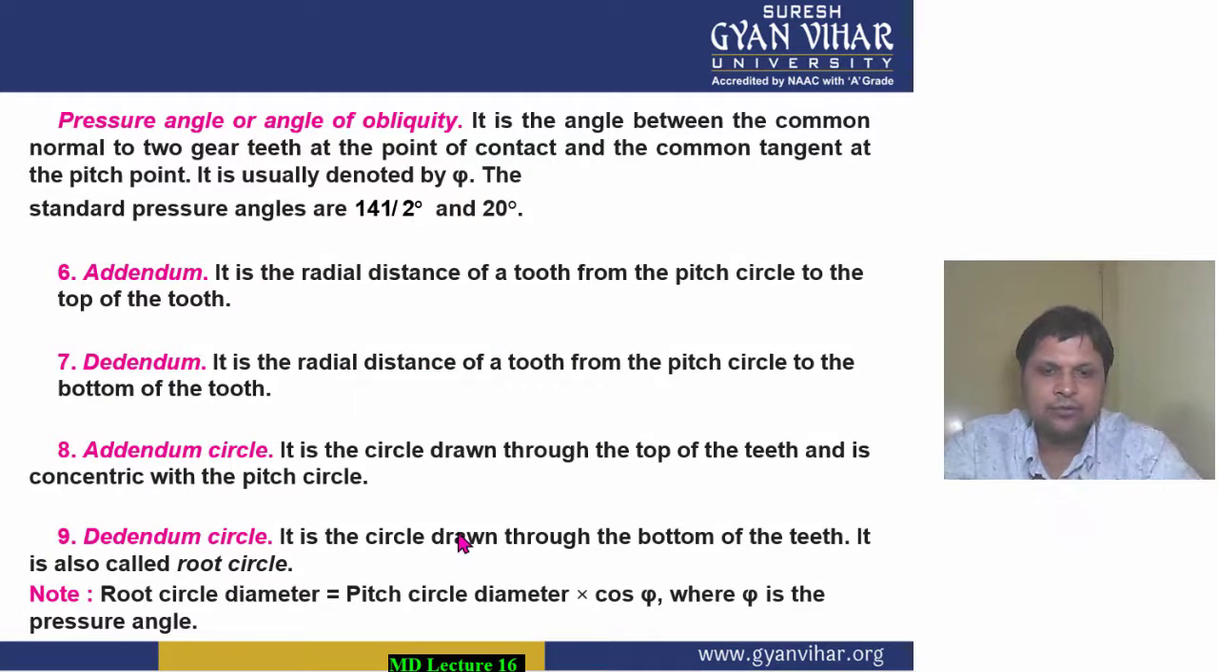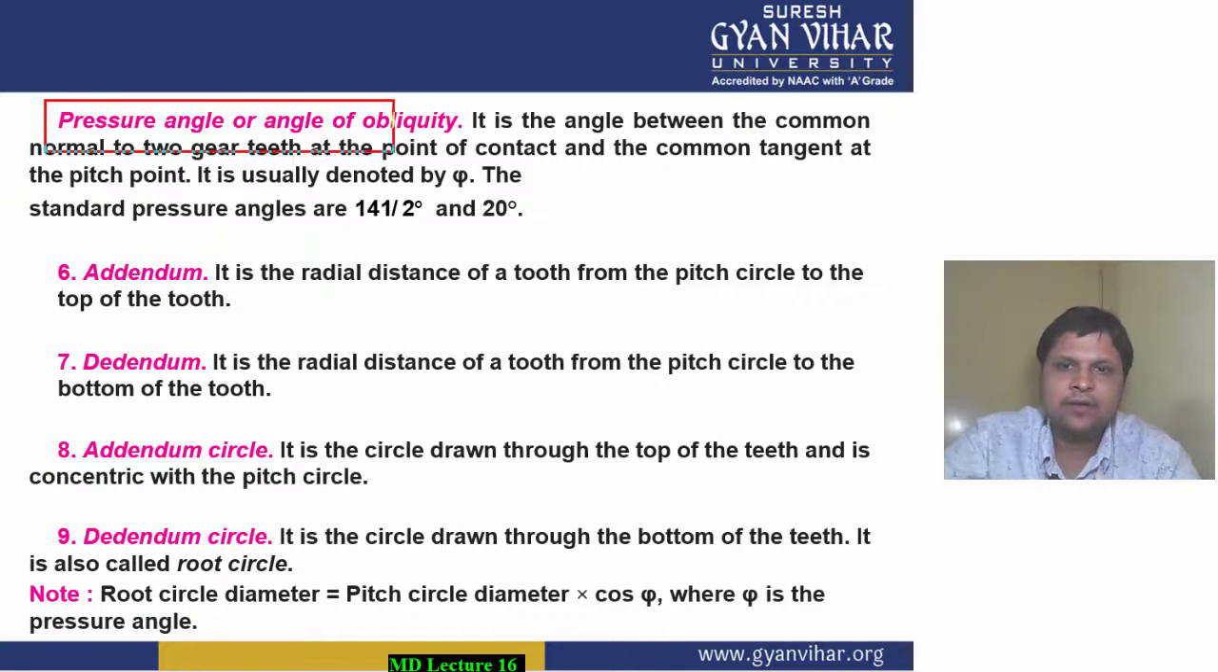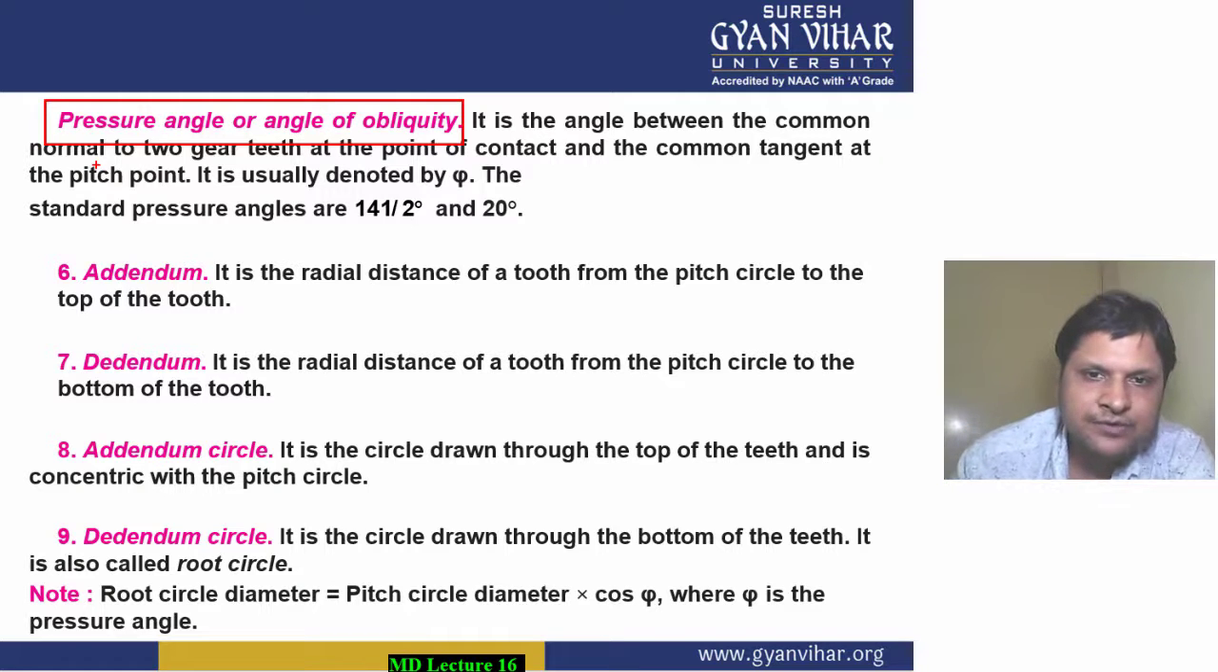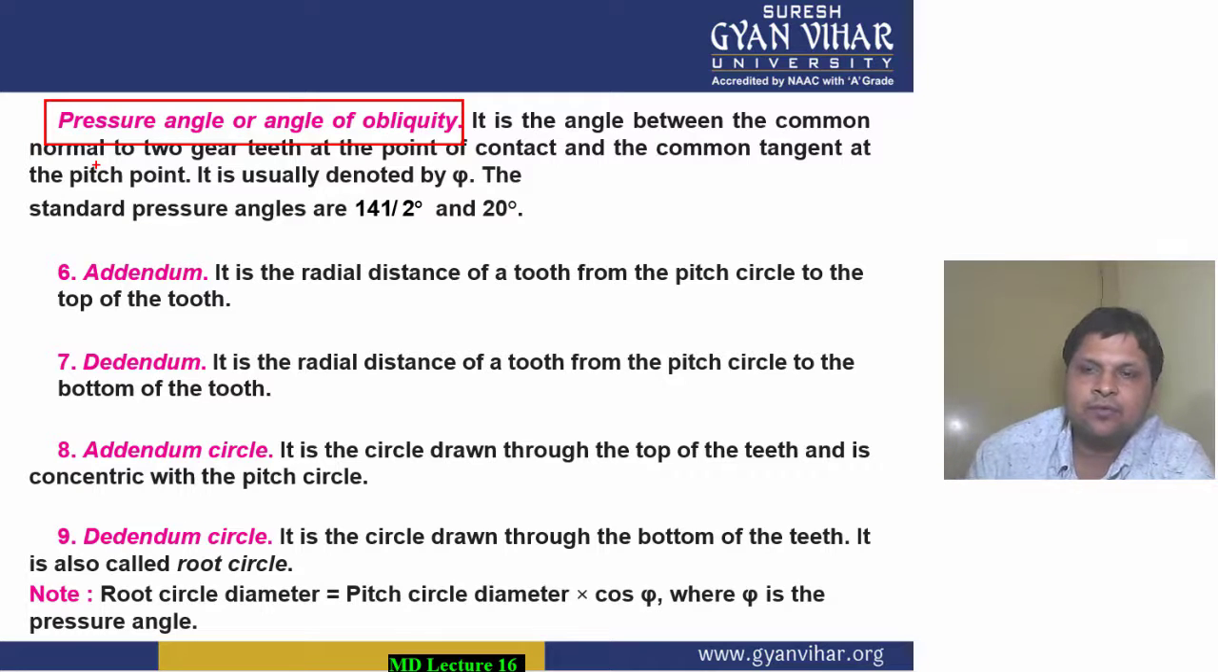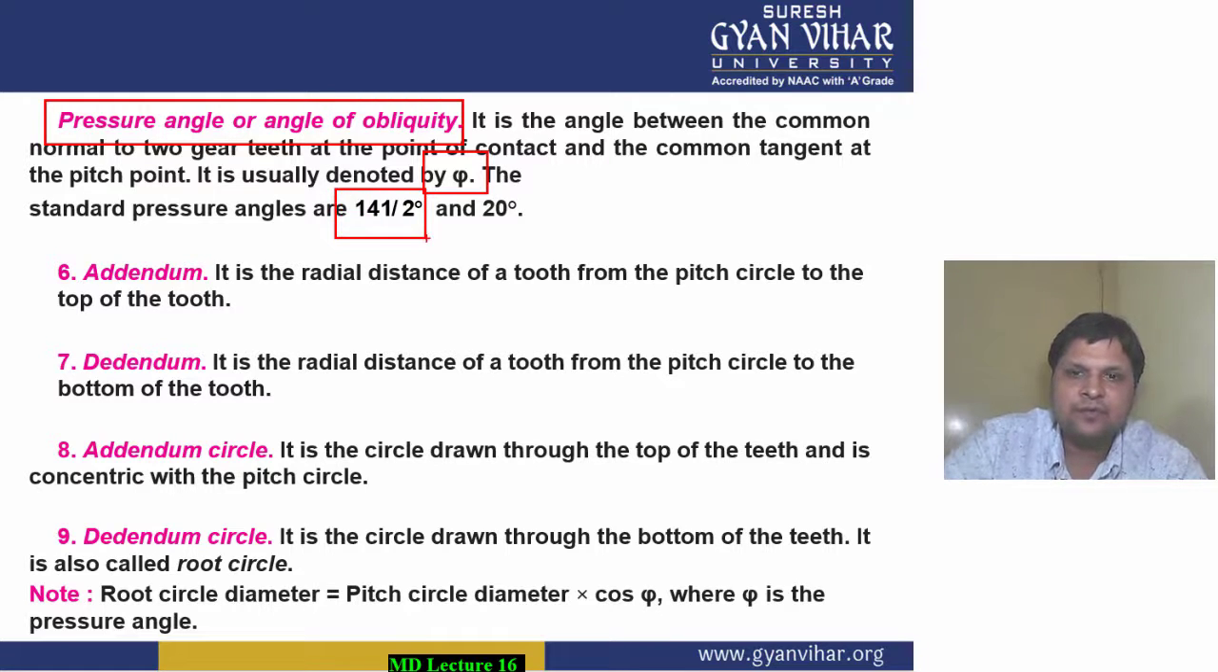One thing that is more important is the pressure angle or angle of obliquity. What is it? It is the angle between the common normal to two gear teeth at the point of contact and the common tangent at the pitch point. It is generally denoted by phi. The standard values of pressure angle are 14.5 degree and 20 degree.